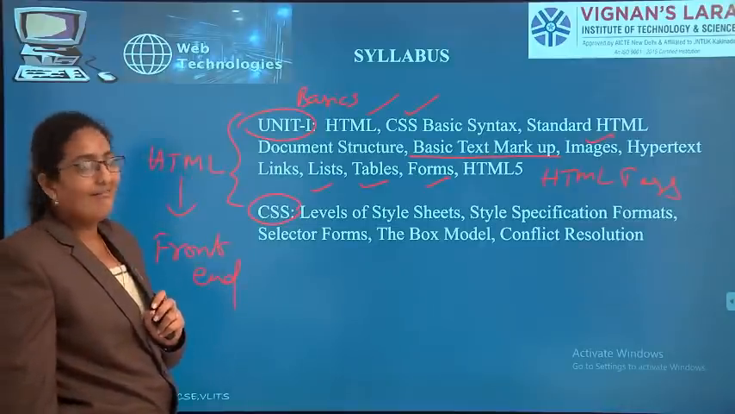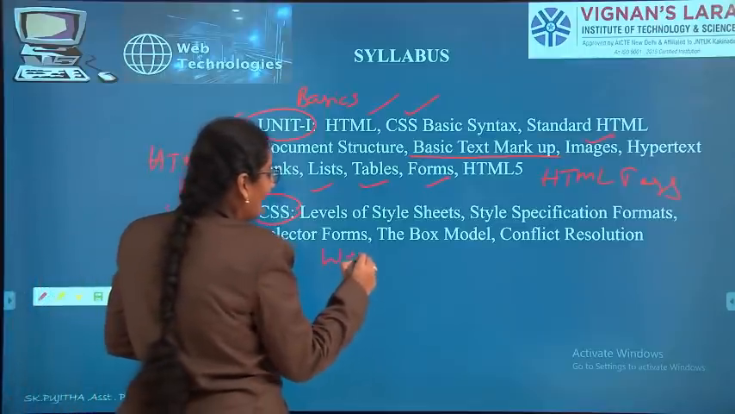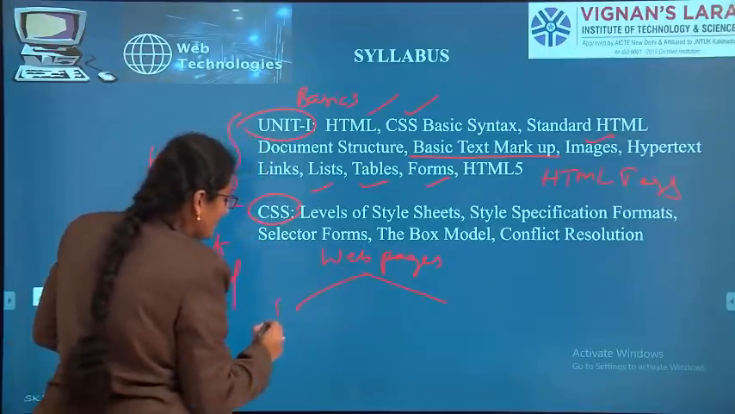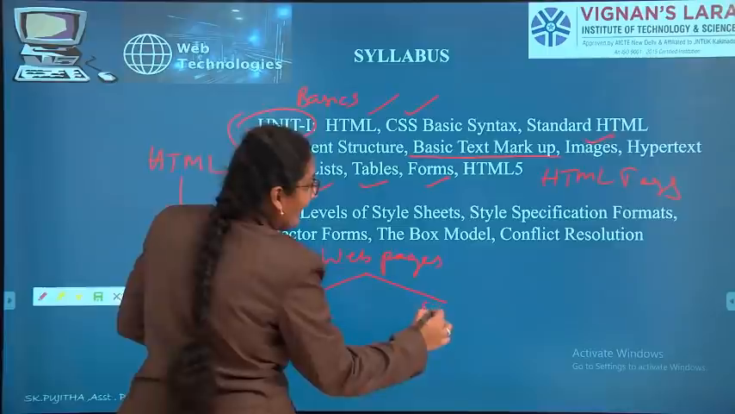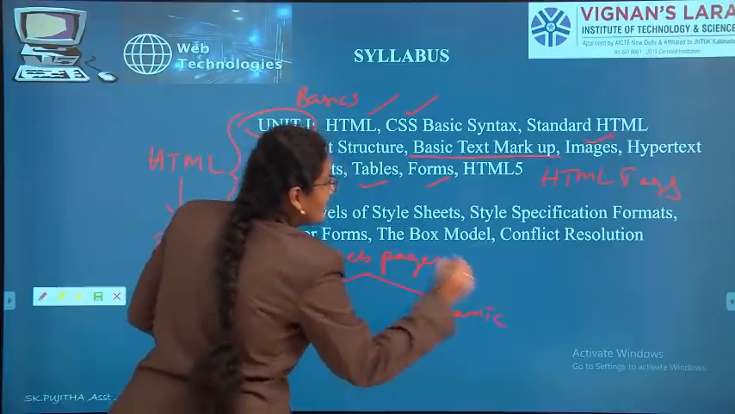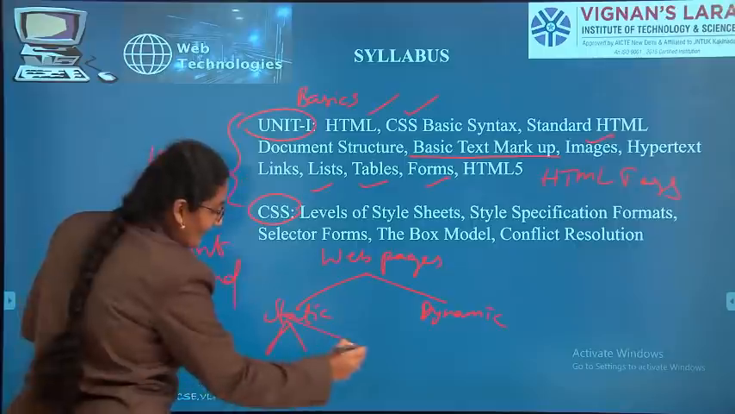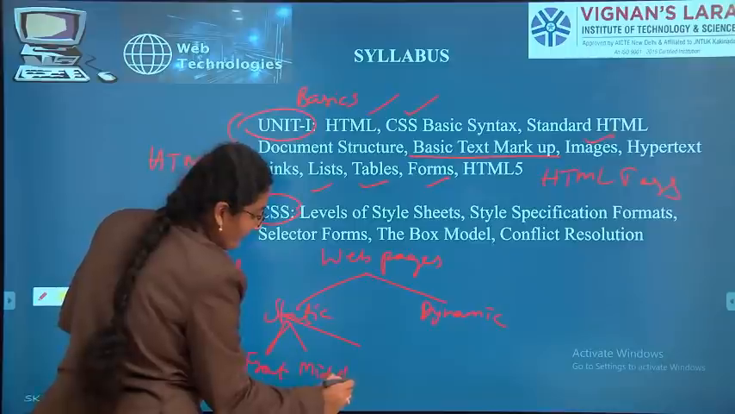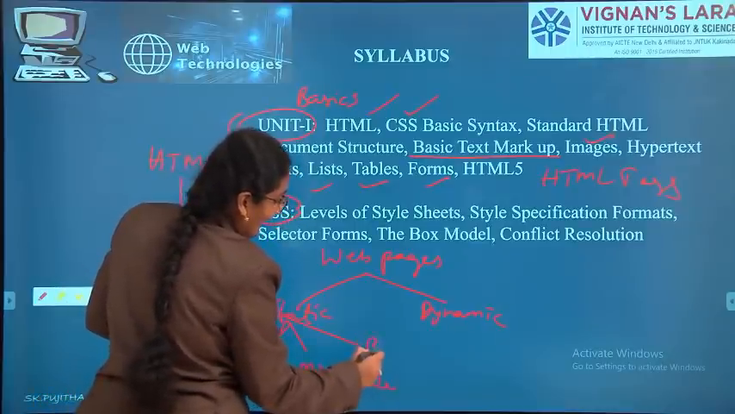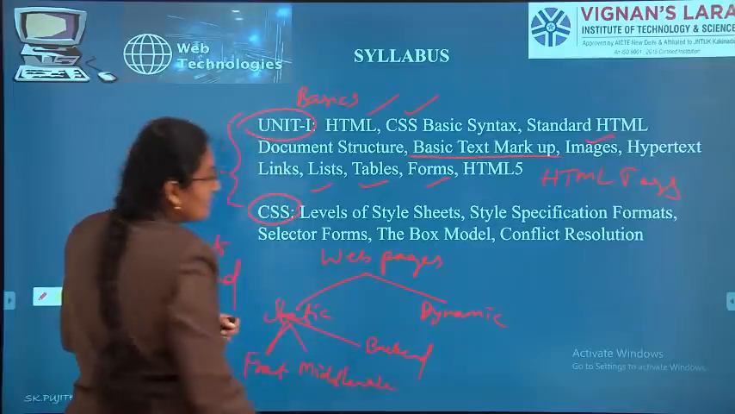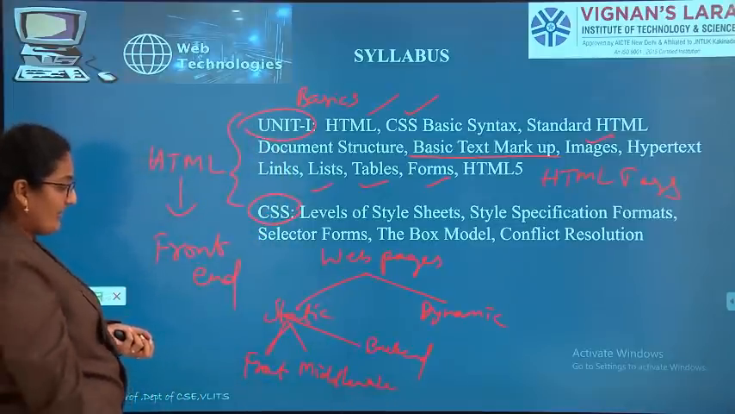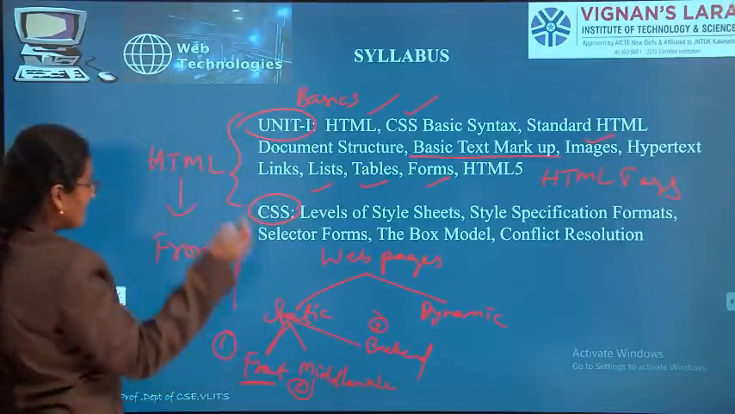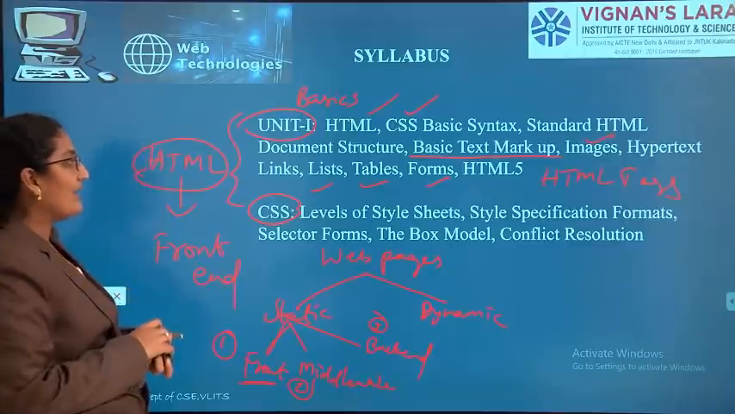HTML is used to develop front end. As I already told you, web pages can be developed in two types: static web pages and dynamic web pages. Developing static web pages is divided into three phases: front end, middleware and back end. This front end is developed by HTML, hypertext markup language.